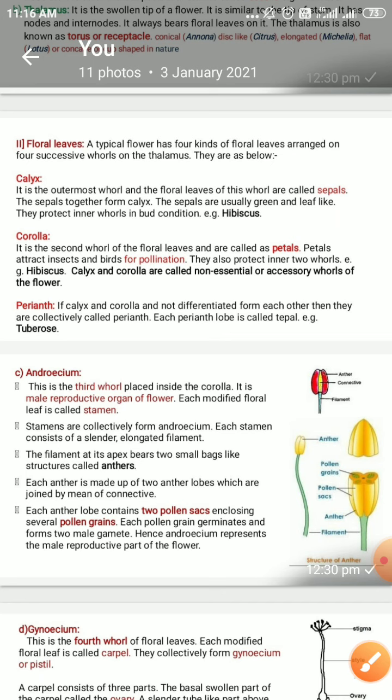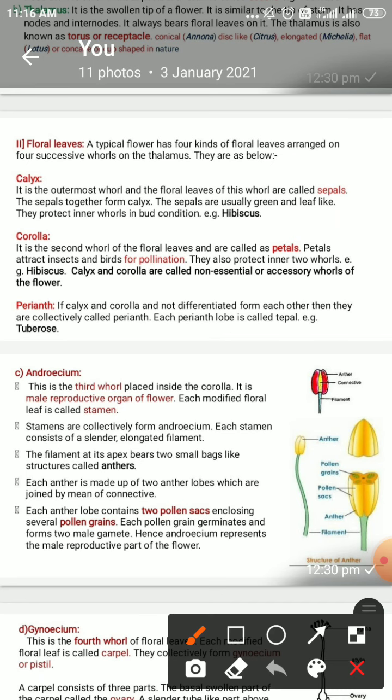And as we discussed, there are certain flowers where, instead of calyx and corolla, a third specialized organ is there. We call it the perianth. For example, it is seen in the tuberose, which means your Nishigandha plant. There are white colored perianths.